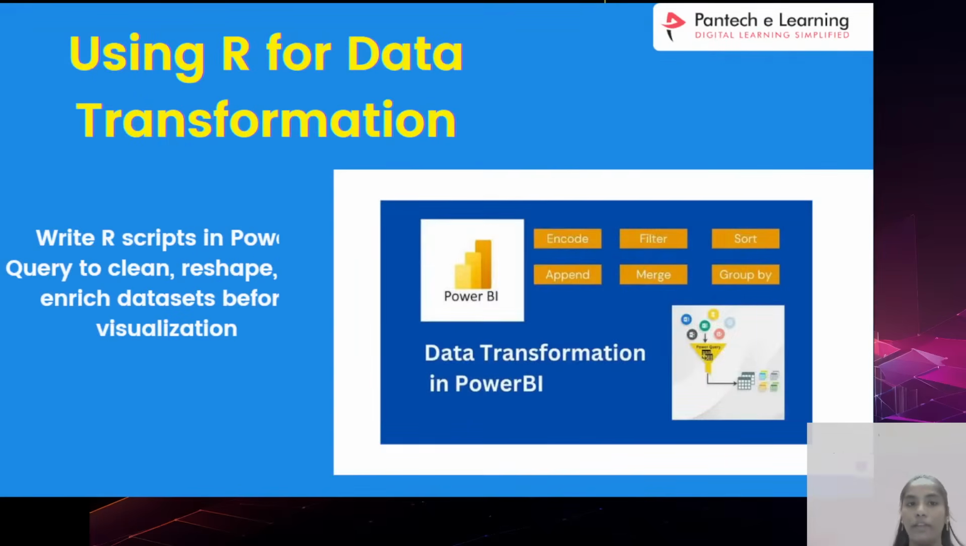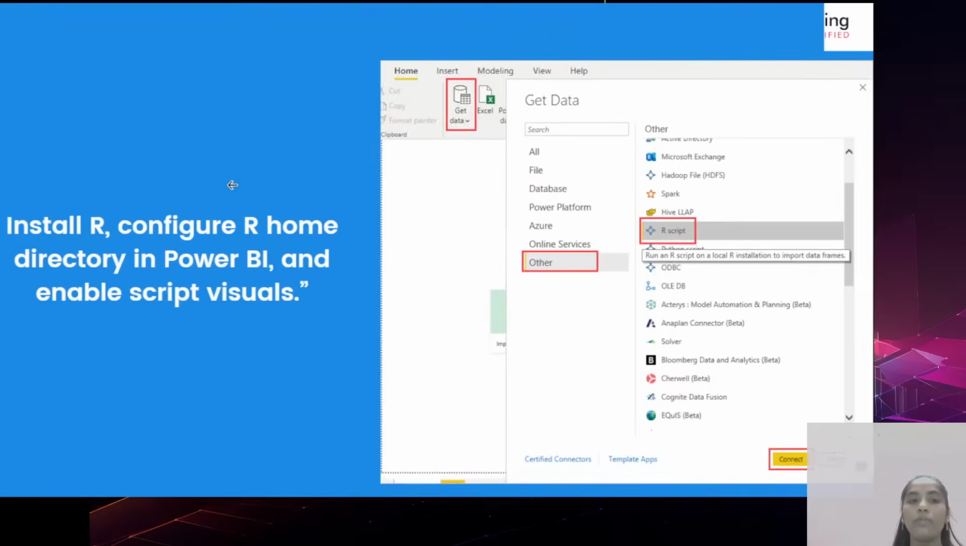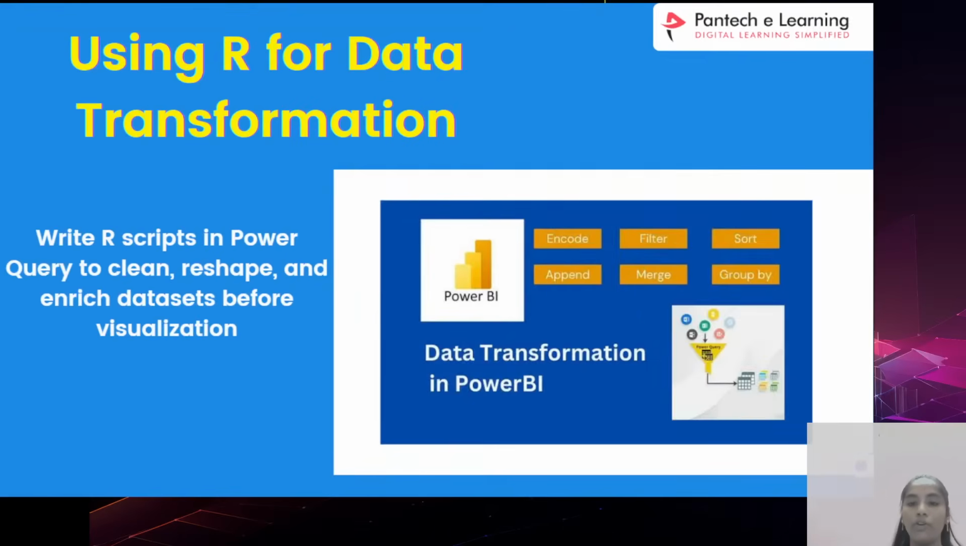And after setting up, then you have to use the R programming process for the data transformation. So what is the meaning of the data transformation? Means you are just uploading the Excel sheet into Power BI, right? Then later what you are doing, you are clicking on the transform. So before going to the transform, you just write the R script programming in Power BI for the purpose of cleaning, reshaping, and enriching the data visualizations.